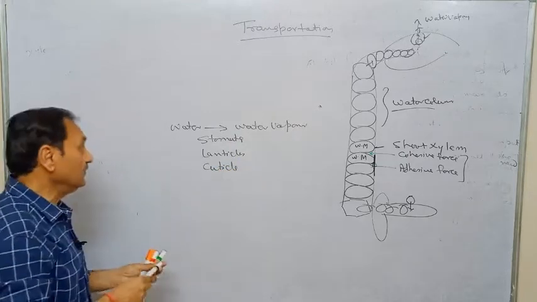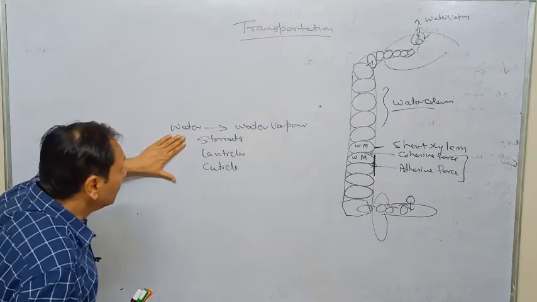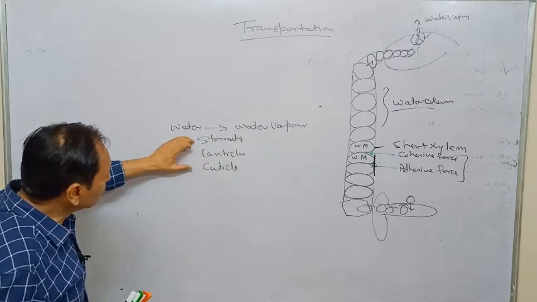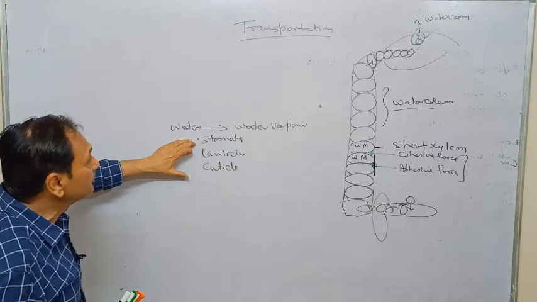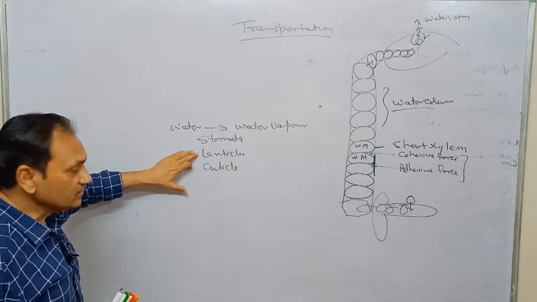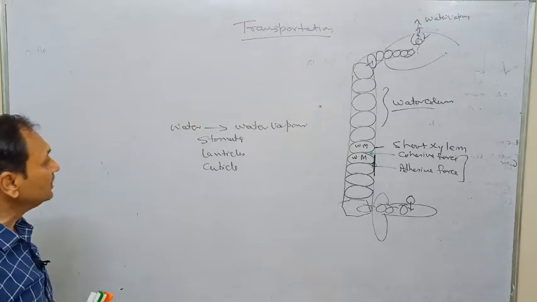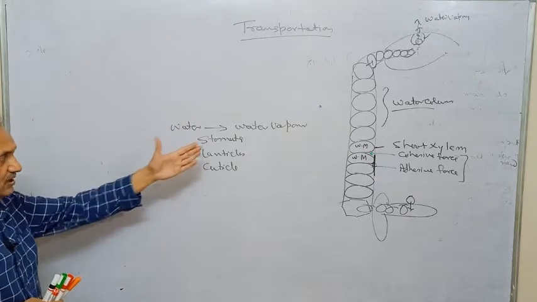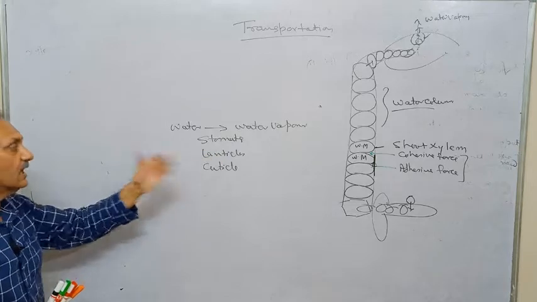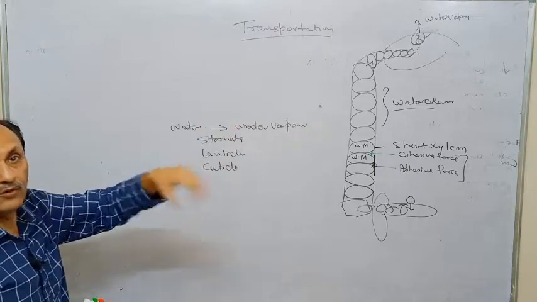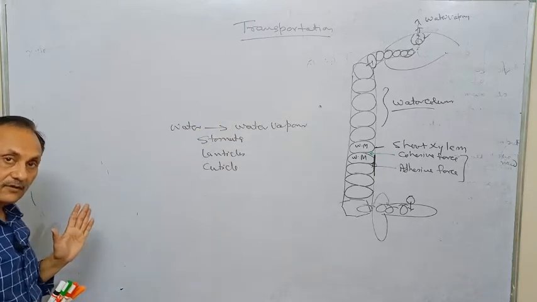The movement of water to water vapor through stomata is stomatal transpiration, through lenticels is lenticular transpiration, and through the cuticle is cuticular transpiration. So we can say that transpiration will be of three types: stomatal transpiration, cuticular transpiration and lenticular transpiration. But in all cases, the water will move outside the plant in the form of water vapor.